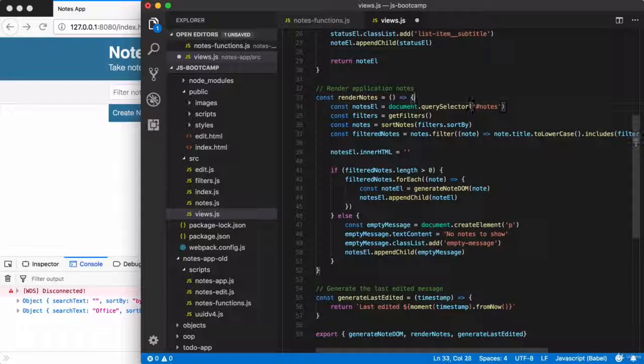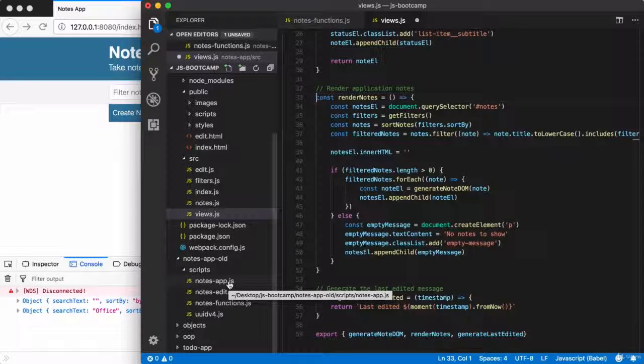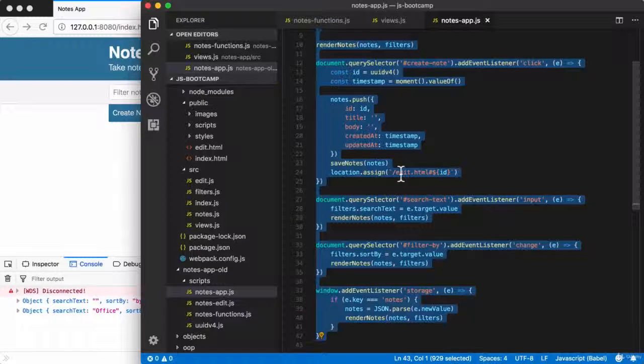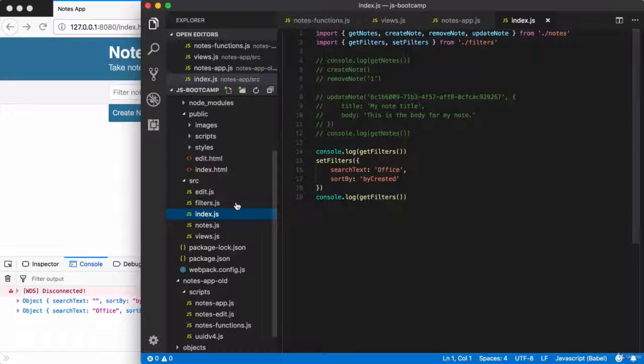renderNotes is now completely functional, and we are ready to start integrating the notes app into index.js. That's going to require us to use everything we've built so far, and this is where we'll actually see the user interface start working once again. Let's go ahead and start by taking everything in the notes app file, copying it to the clipboard, I mean every single line, and then pasting it over in index.js.